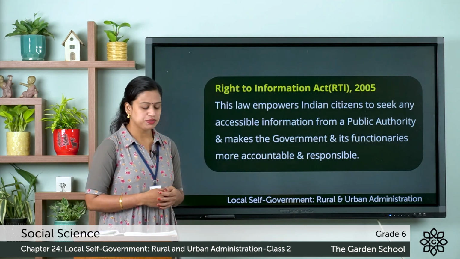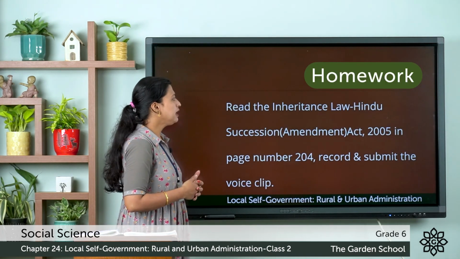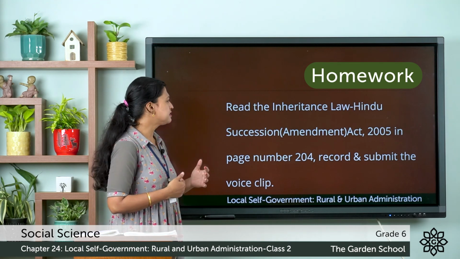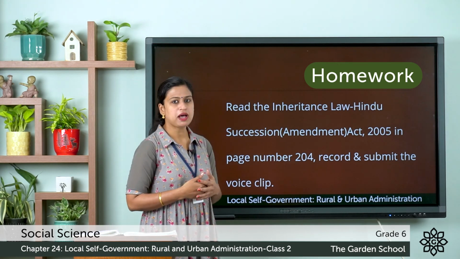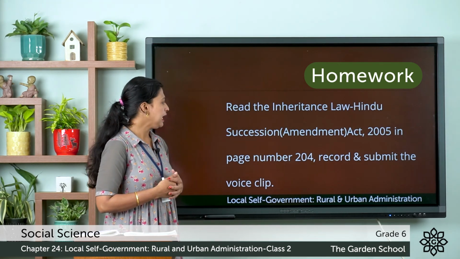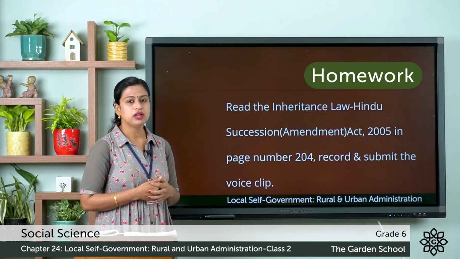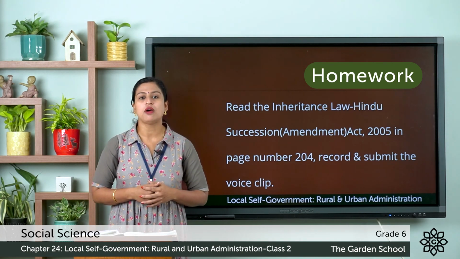Next you have an activity. The question is, read the Inheritance Law, Hindu Succession Amendment Act, which was passed in the year 2005, on page number 204. You have to record it and submit the voice clip in Teams.